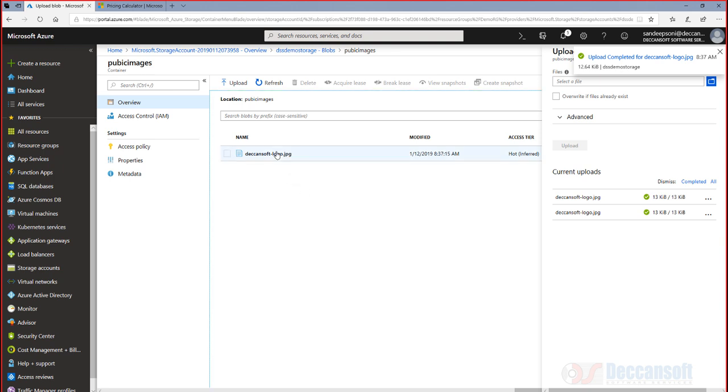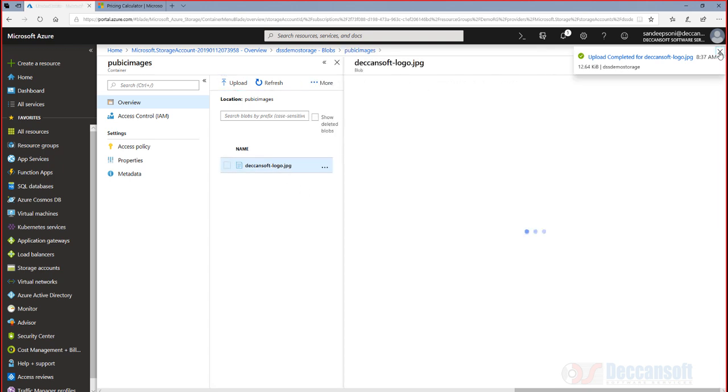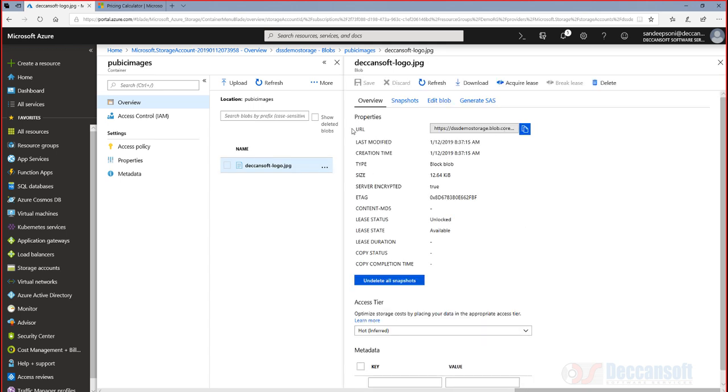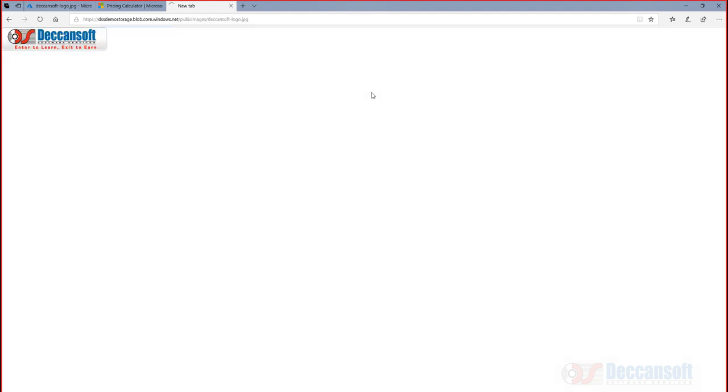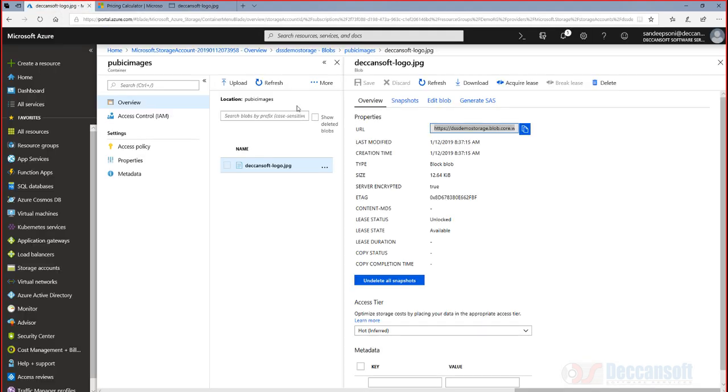Now select the image and you get the URL here. Copy, paste it here, and this is what? Public images, so you can see the image. Perfect.